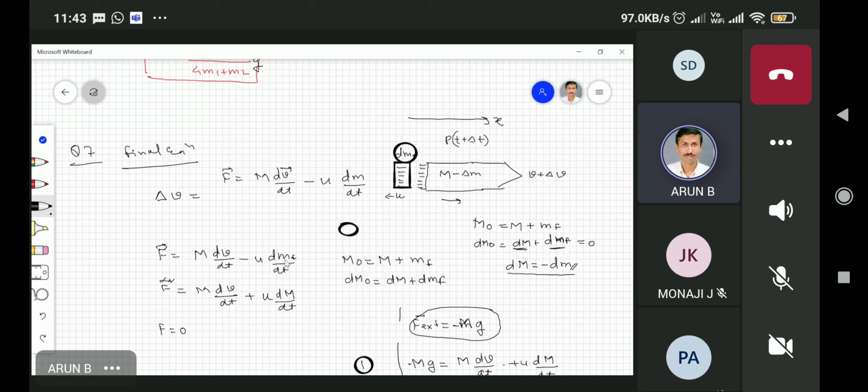See now, otherwise this small m and this capital M were different. I cannot integrate in this fashion. So that's the reason I converted into dm by capital M, and I also use this capital M. So that's the reason it is a plus sign. See this, so this is the rocket.